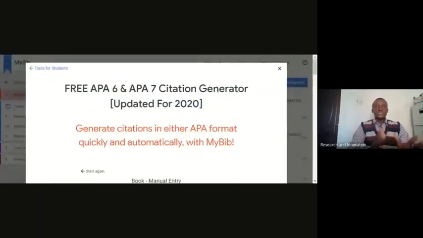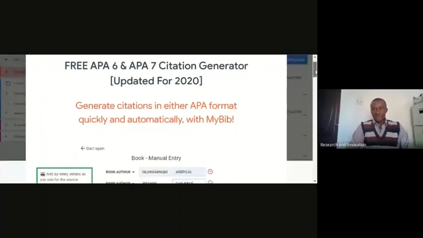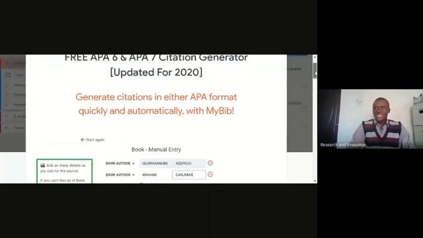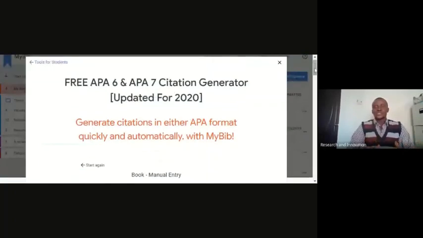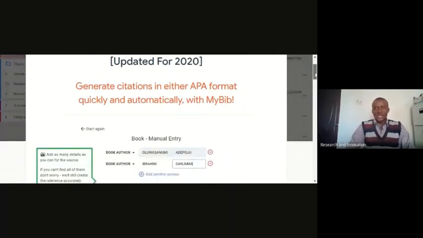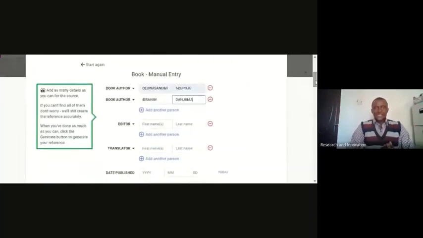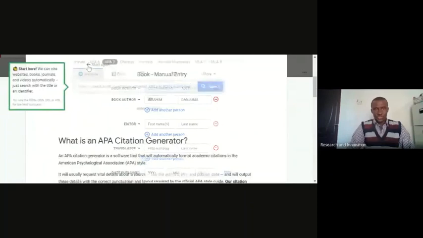When you click on the link, you're going to see this template coming up. That is the website I showed to you, mybib.com. We are just demonstrating how we can use an online citation generator, and I'm focusing attention on APA. Let me start all over again for us to see.